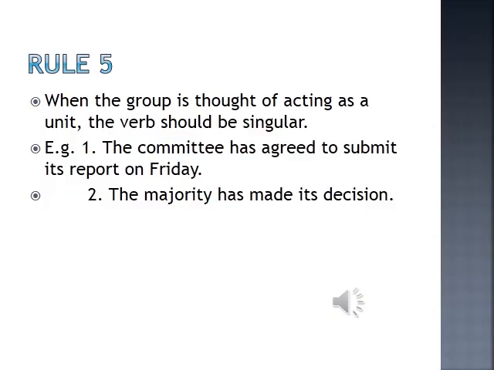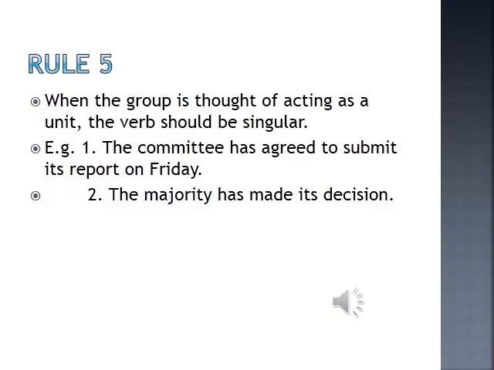We are considering it as one whole group, and therefore the verb has to be singular. But when it means the various members of the committee, and when we are pointing out each member, then it has to be plural. Otherwise, when we are thinking of it as a unit, the verb has to be singular.